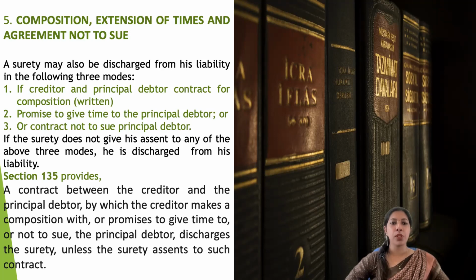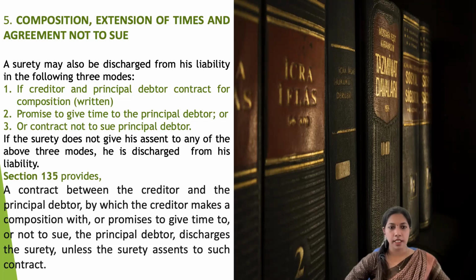The next point is the promise to give time to the principal debtor. If the creditor is willing to give an extension of time to make the payment, then the liability of the surety will also get discharged. Next is the contract not to sue the principal debtor. And if the surety does not give his assent, his consent, to any of these three modes, it will automatically discharge the surety's liability.